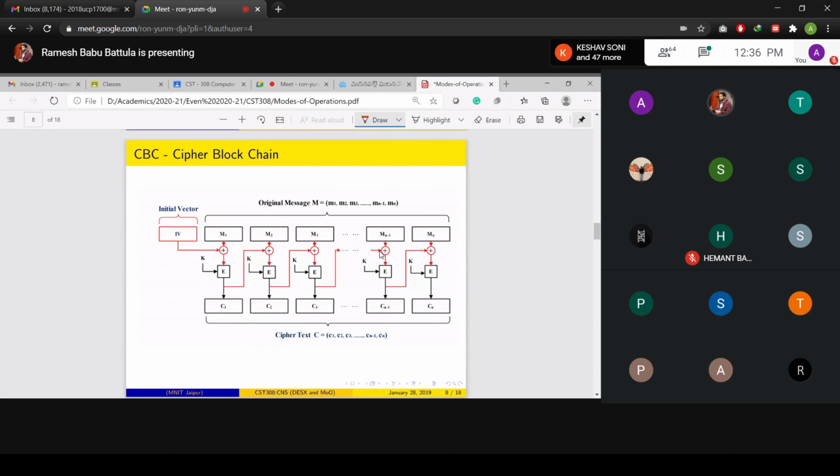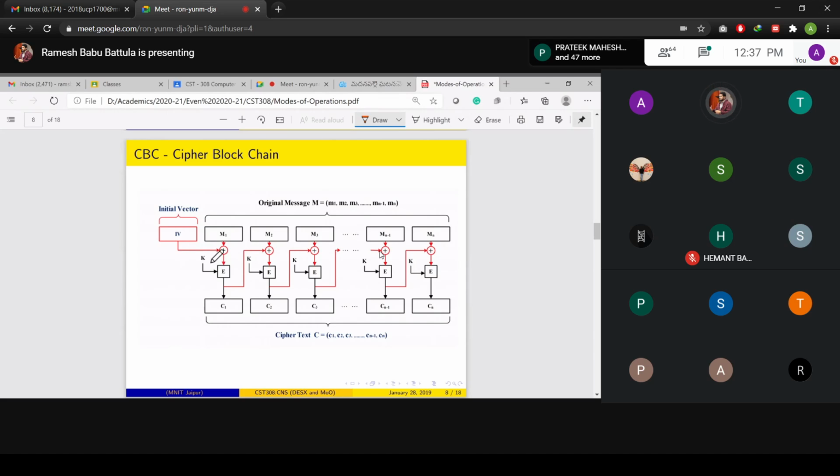Cipher block chaining concept. How do they use this? They use one initial vector, and your plaintext block M1; both are XORed and provided as input to the encryption mechanism. The same key is used for all the encryptions, so that gives C1. C1 is provided as input to the second XOR function, and M2 is the other input to this second XOR function. The resultant of these two is provided as input to E, so that you get C2, and so on. You continue this process.